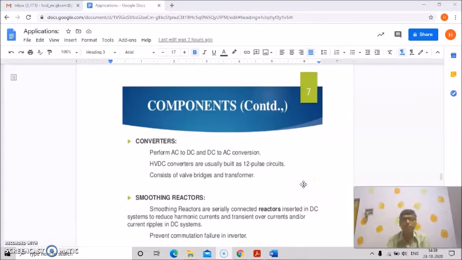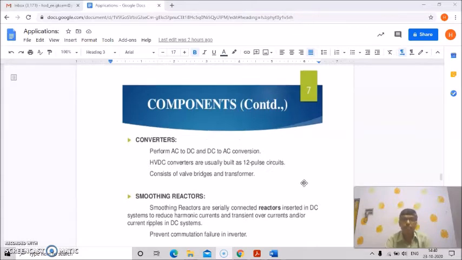The converter parts perform AC to DC and then DC to AC conversion, because first of all your generation is AC, so if you want to implement HVDC transmission, you have to convert AC to DC. But your end users and their appliances are all AC, so ultimately you have to convert DC again into AC. This is the converter part, and HVDC converters are usually built as 12 pulse circuits consisting of valve bridges and transformers.